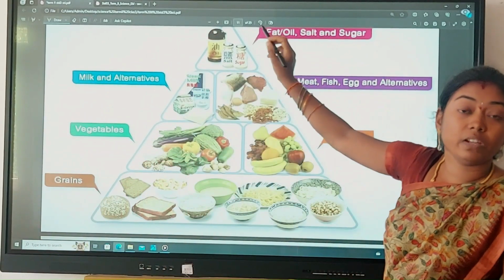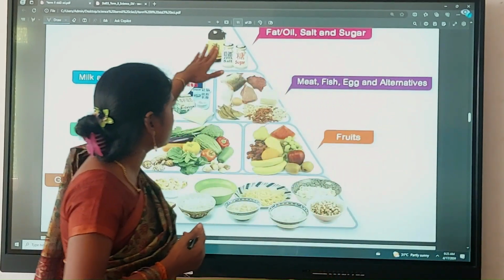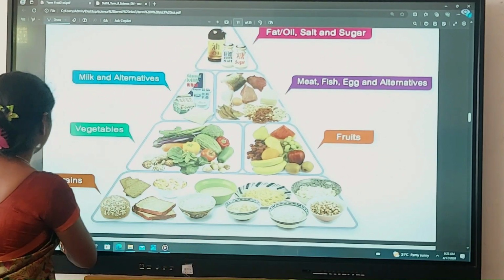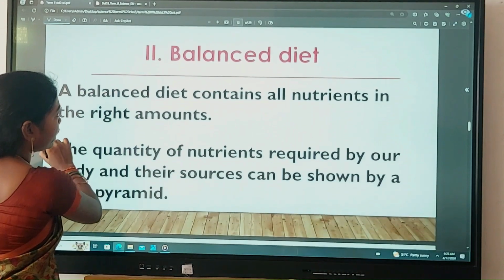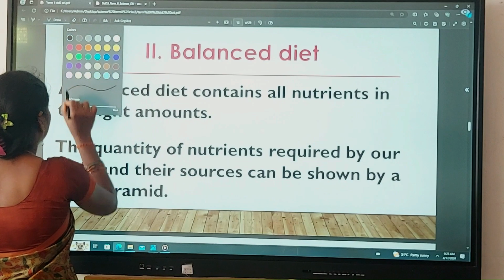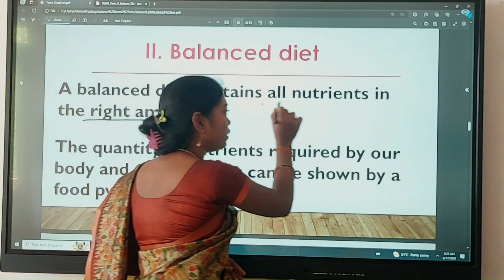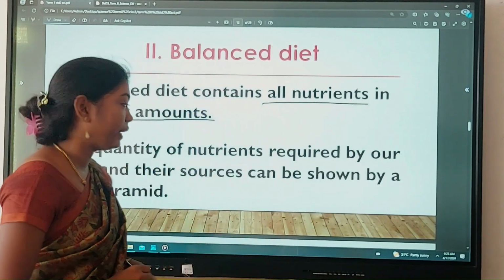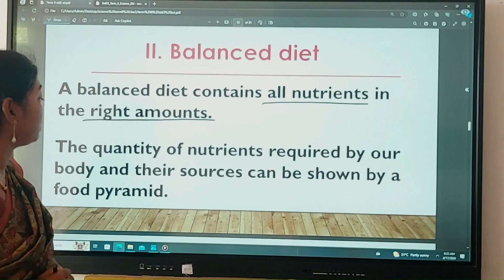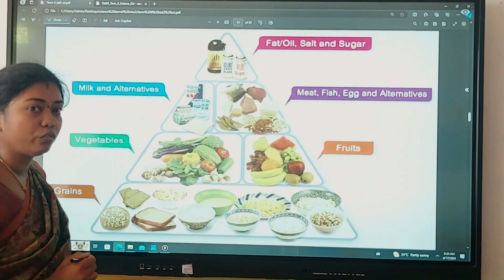The food items given at the top of the pyramid are taken in a lesser amount. Okay. Salt, fat, sugar items we should take in a less amount. So that's what they have given here. Balanced diet contains all the nutrients in the right amount. The quantity of nutrients required by our body and their sources can be shown in a food pyramid. Here we saw the food pyramid. This is nothing but the food pyramid.